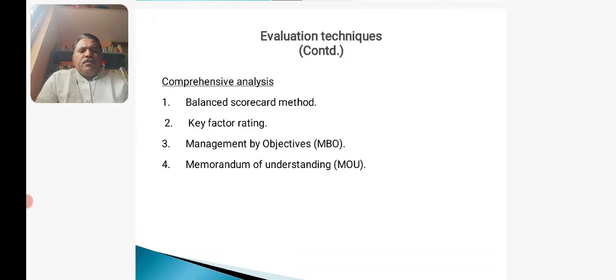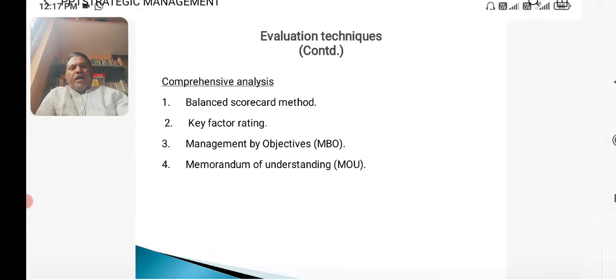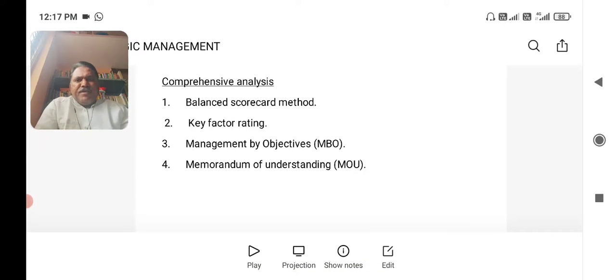The second perspective is the internal perspective. Analyzing here about the company's strengths, asking the question, what must we excel at? In which areas do we need to excel? In which areas do we need to become stronger? Or which are the areas where we are stronger now? Asking these questions and trying to find out the answers for this.